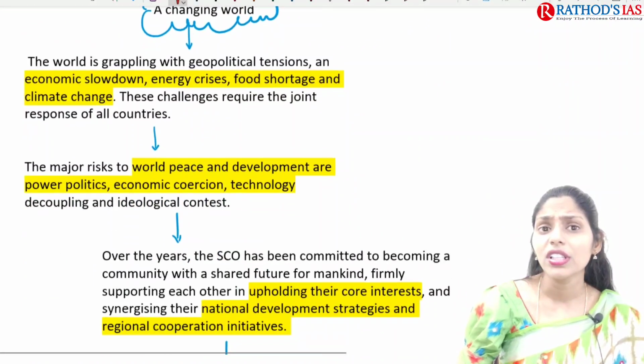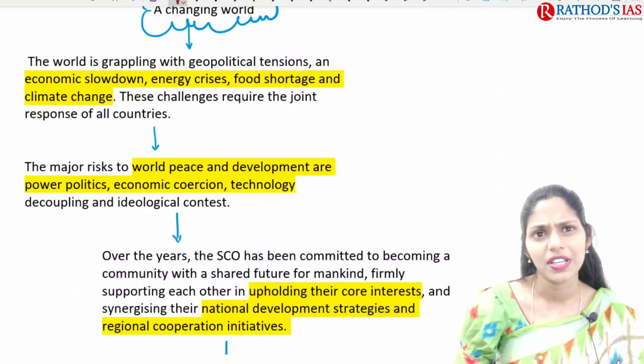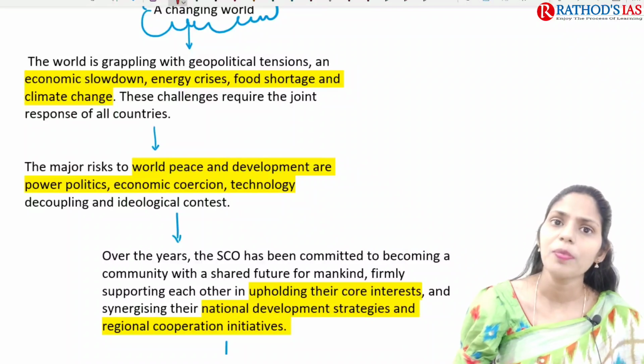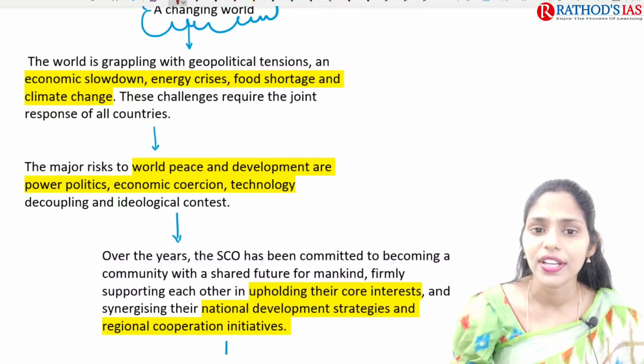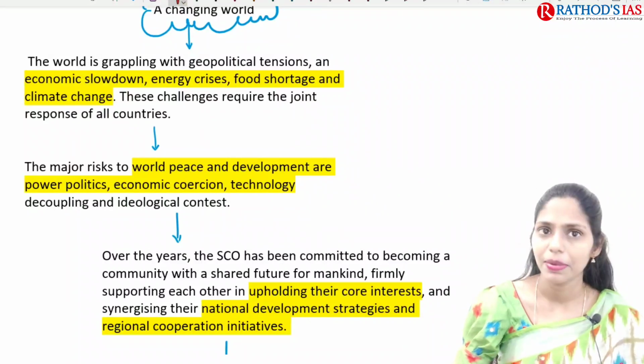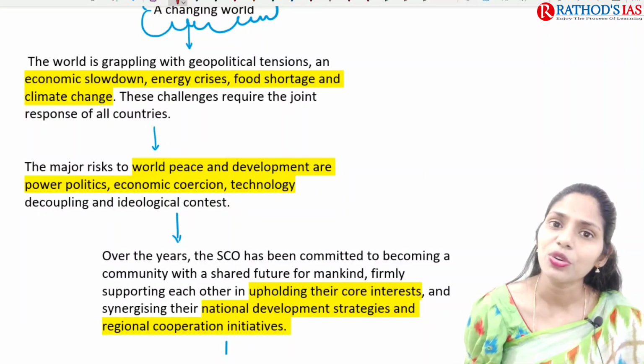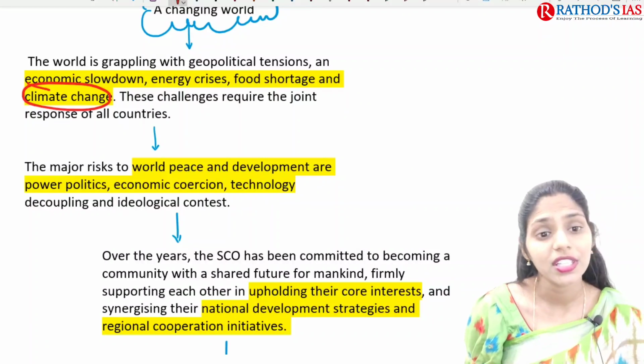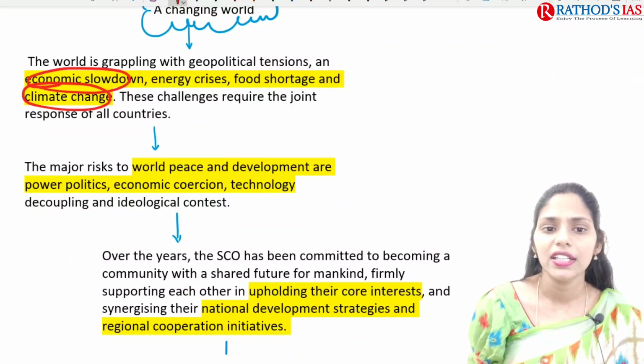And if you are talking about the changing world today, the world is facing geopolitical conflicts, geopolitical tensions, economic slowdown, energy crisis, food shortage, and climate change. One important problem that you all know we are facing is climate change. Apart from that, we are also facing economic recession and an energy crisis because of the Russia-Ukraine issue.